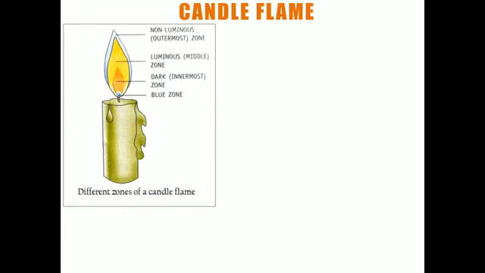The outer zone is known as the non-luminous zone, and the second zone is known as the luminous zone, which is yellow in color. Then in the center there is a zone known as the dark zone, which is the innermost zone, and just above the wick, this cotton thread you can see, there is the blue zone.